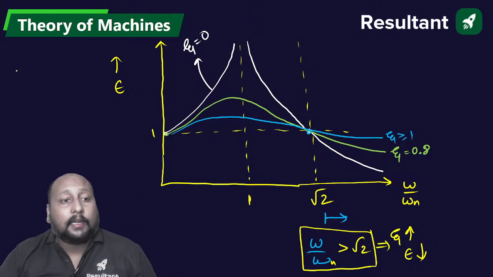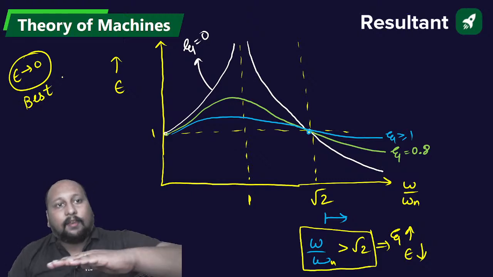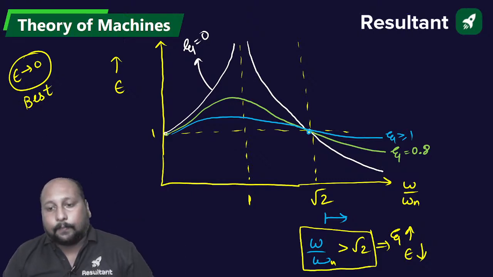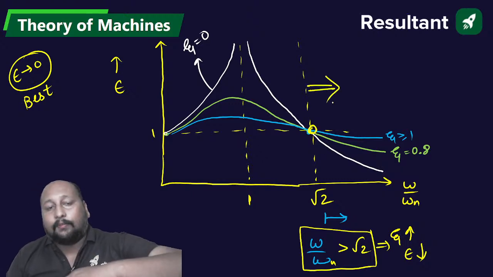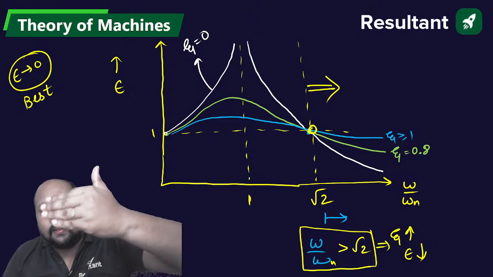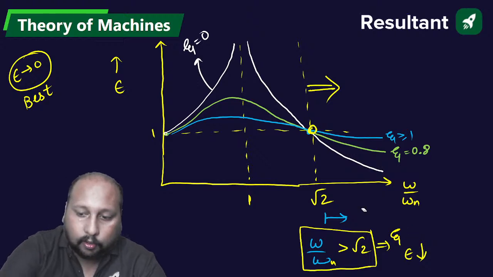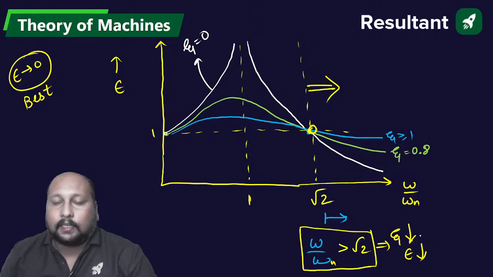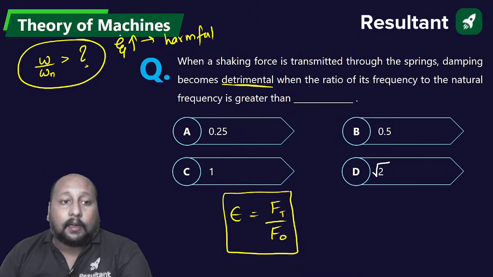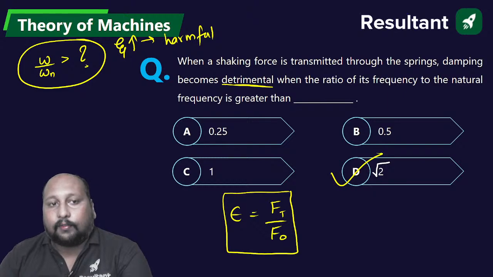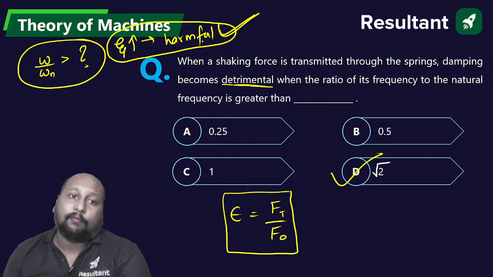Was best condition, if E is equal to 0, that is the best condition. If E value is increasing, that is the worst condition. And if you try to visualize here, after this region, if you're decreasing the value of zeta, your E value is decreasing. Okay. Let me write this one opposite. Yeah, if zeta value is decreasing, the E value is also decreasing. So definitely we can say after root 2, when you're increasing the zeta value, it is becoming detrimental or harmful.